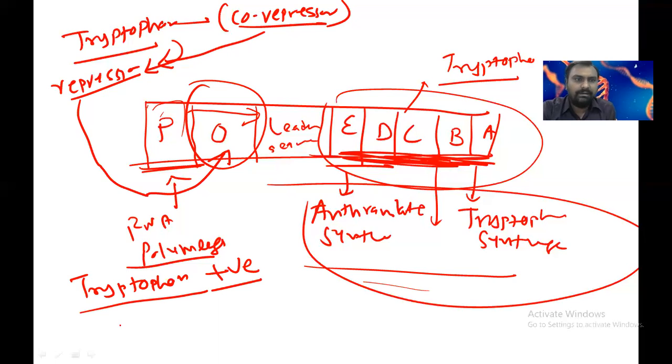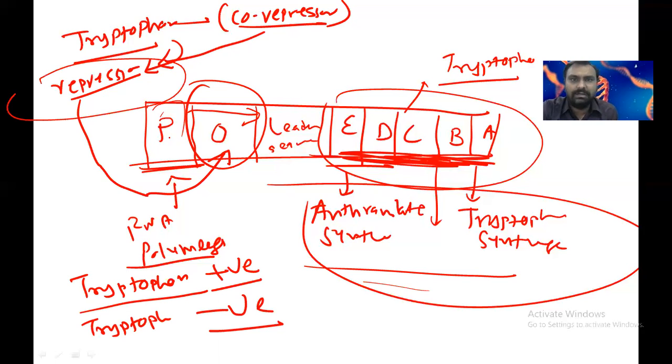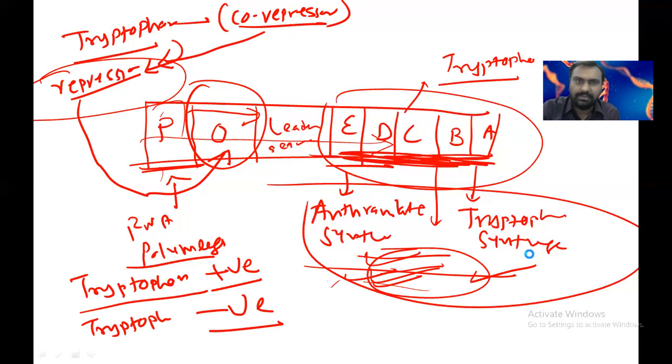When tryptophan is not available, it will not bind with the repressor protein. So transcription will continue and the genes will be transcribed. Ultimately, the mRNA is translated and the enzymes, the proteins, are formed. So this is one mechanism.